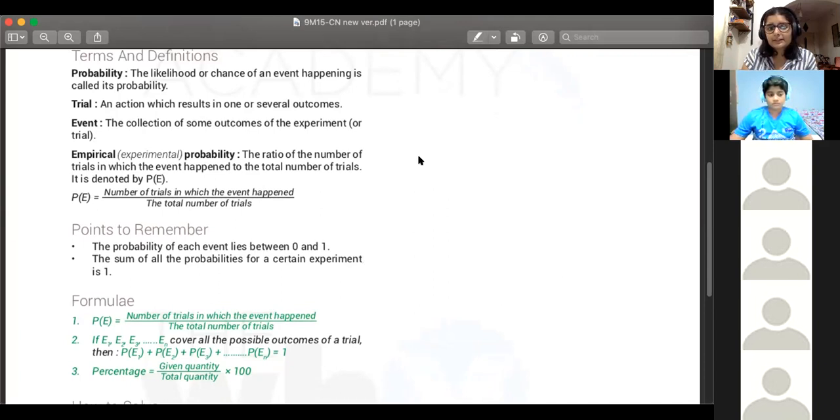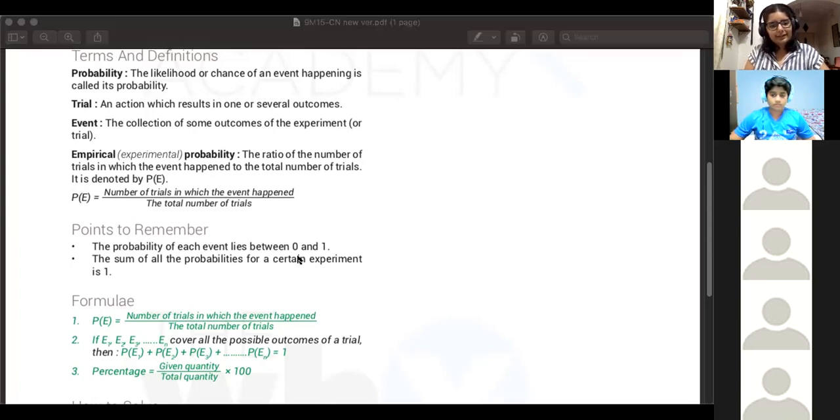So an event is the collection of some outcomes of the experiment or trial that you're doing. When you're tossing a coin, what all events are possible? Tossing the coin once, right? We can either get a heads or a tails.